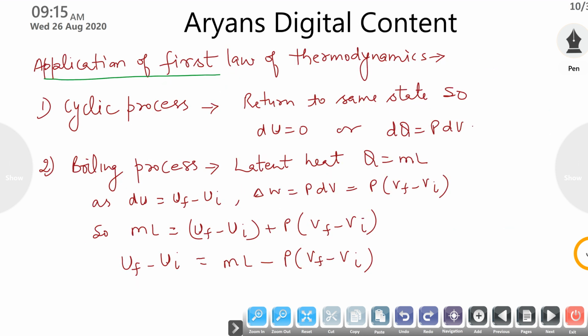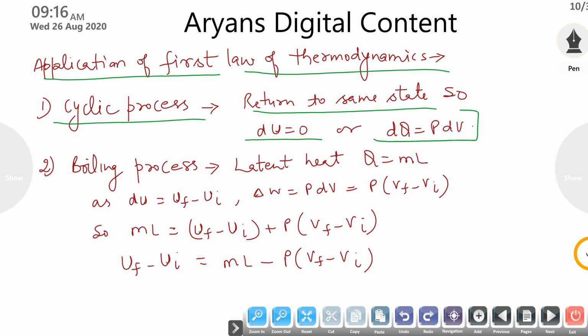Now the applications of the first law of thermodynamics, where you can apply it. First we apply it to the cyclic process. As we know, in a cyclic process the system comes back to its initial state, so the final and initial states are the same. So there is no change in internal energy. The applied heat will do only work done, as there is no change in internal energy because the initial and final positions are the same.